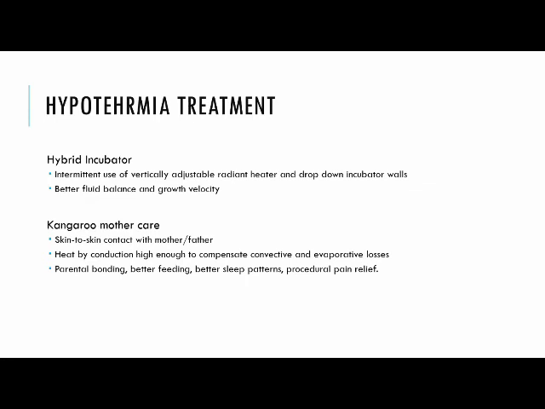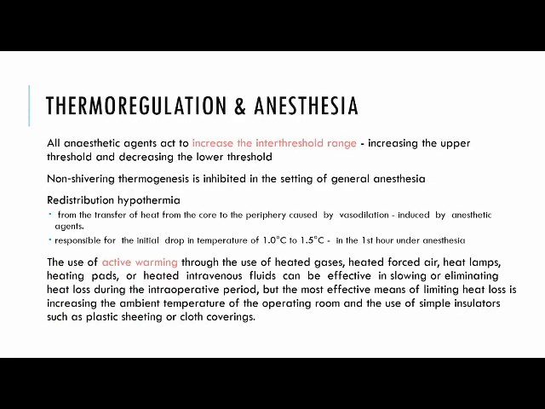Adding heating matrices gives additional thermal stability. Hybrid incubator uses intermittently both a vertical adjustable radiant heater or a drop-down incubator wall. So it has better fluid balance and growth velocity is seen in such incubators.